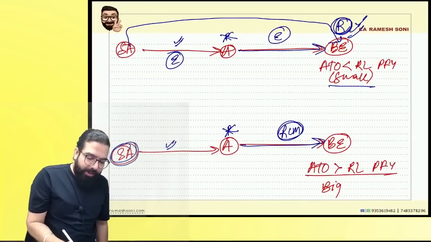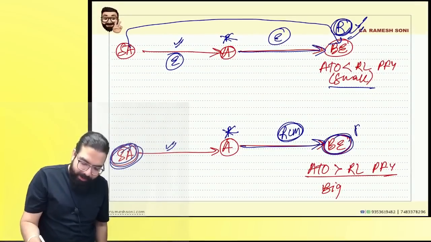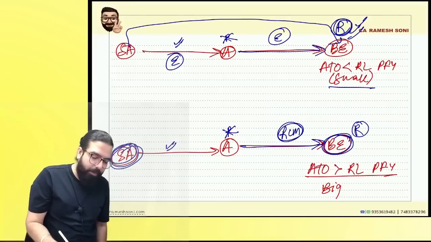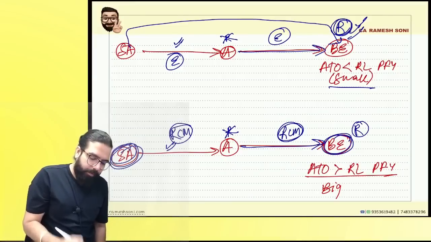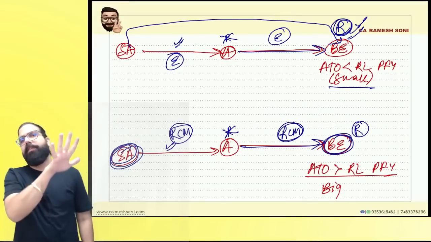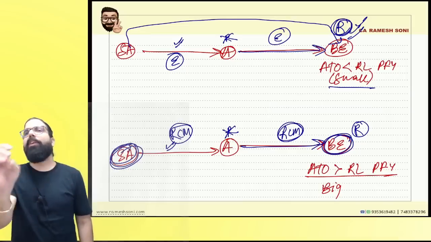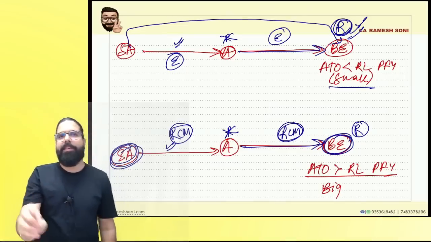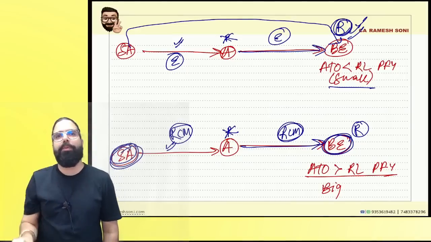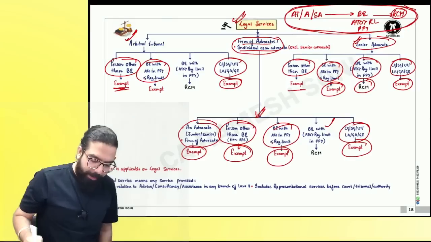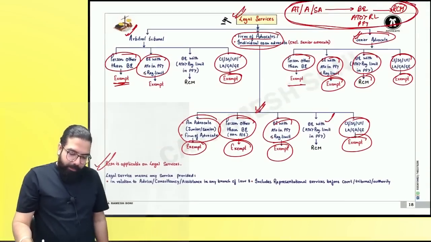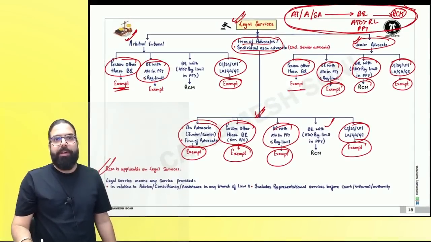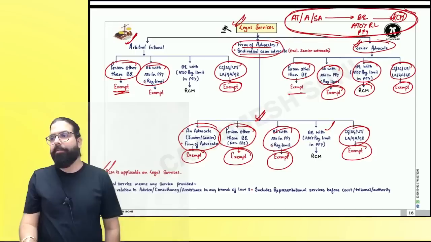Senior advocate is giving services to a business entity. He is the recipient, correct? Business entity is big. What will happen? Both the charges RCM, both the charges exempt. This is my opinion. There are a lot of litigations in this matter, but still, this is my opinion from my point of view. Can I go ahead, everyone? Chalo, please come back. We are done with your legal services. Congratulations, people.